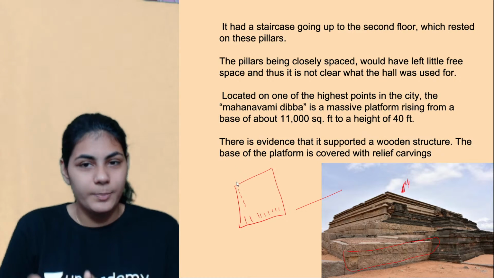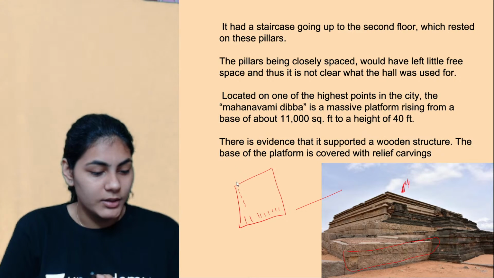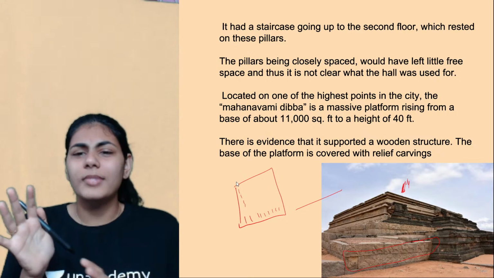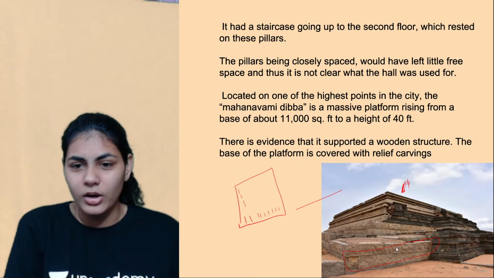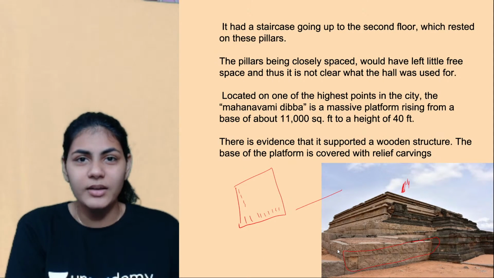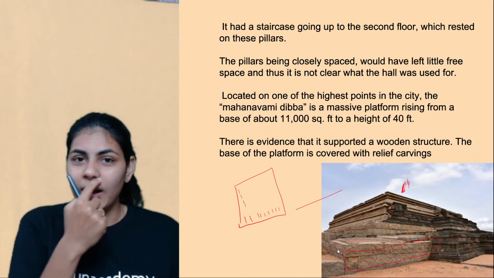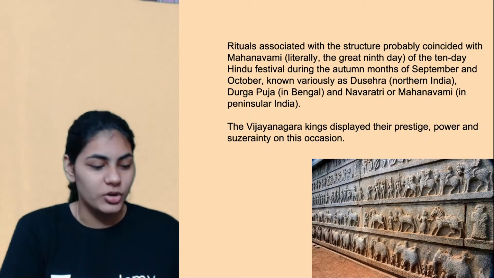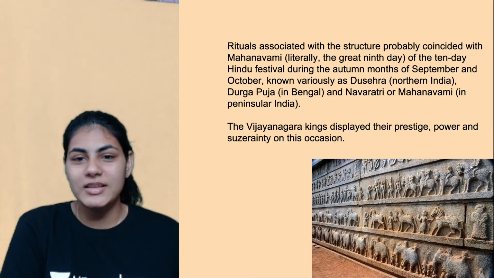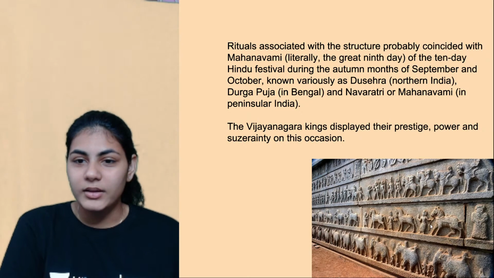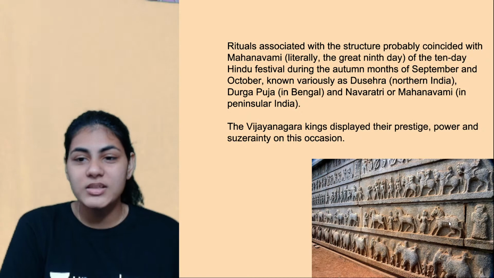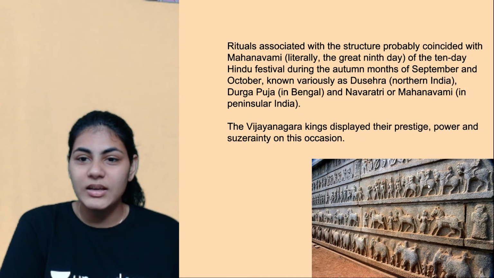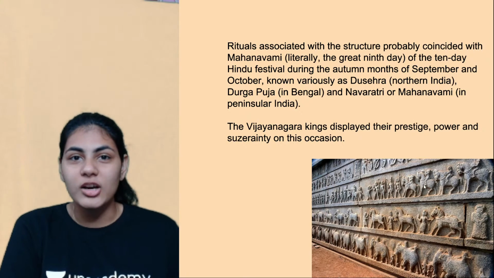Yes, Sreshta, this is the picture of Mahanavami Dibba. And I'm sorry if these carvings are not visible, but you can just Google them. Just Google Mahanavami Dibba, you'll find all these sculptures. No, actually, wait, we have a picture here. Just look at all these carvings, right? There are horses, there is somebody taking care of the horse, there are elephants, people riding the horses.